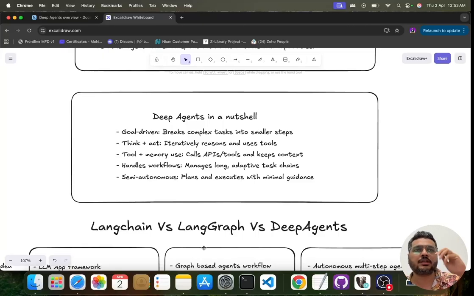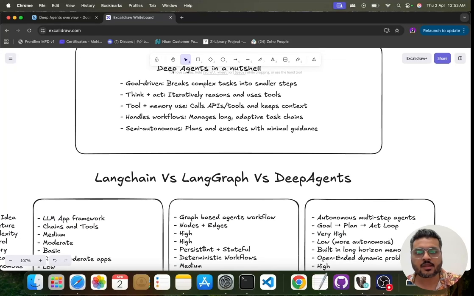If you have used LangGraph and LangChain, you must have seen that the flows over there were decided by you, right? But here it is not like that. Here the agent is going to take that decision for you. And you also have the capability of adding a human for any decisioning where you do not want the agent to decide by itself. So there you can bring in humans also.